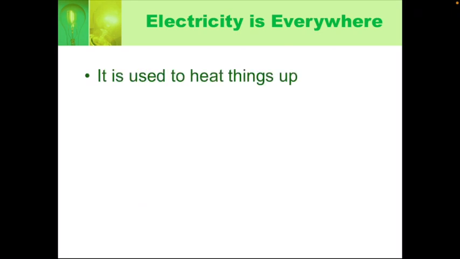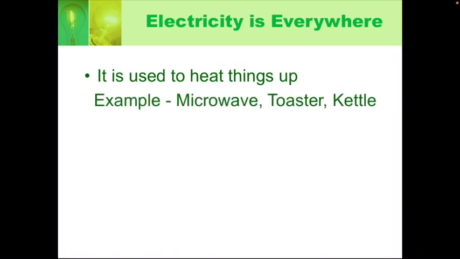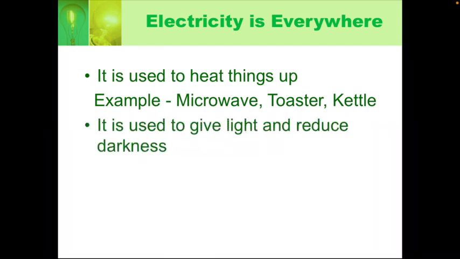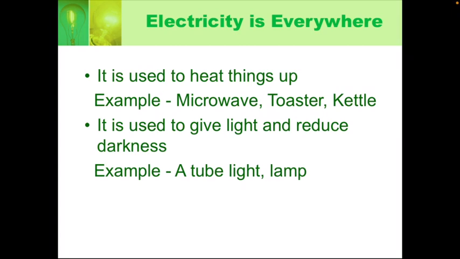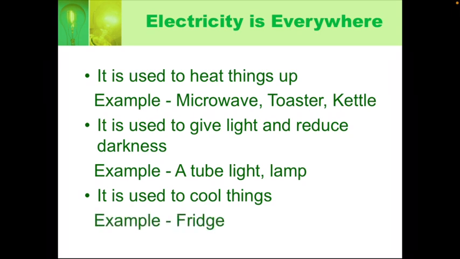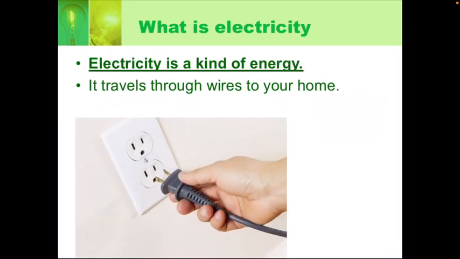Yes, electricity is everywhere. Wherever you look, you can find electricity. It is used to heat up things, for example microwave, toaster, kettle and so on. It is used to give light and reduce darkness at night for us, like a tube light or bulb. It is used to cool things. Yes, of course, you get ice cubes in this sunny climate to make a nice lemonade, right? Yes, it is the fridge that uses it, and it is also used for charging your phones.